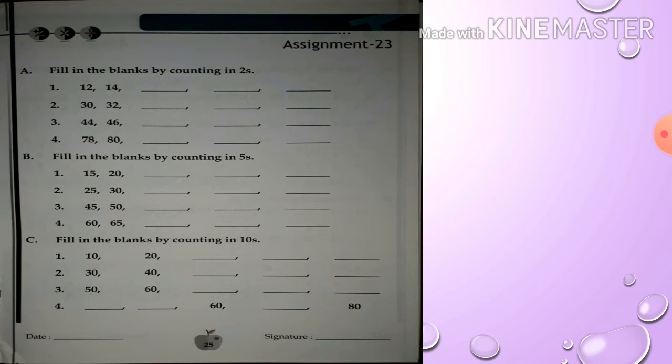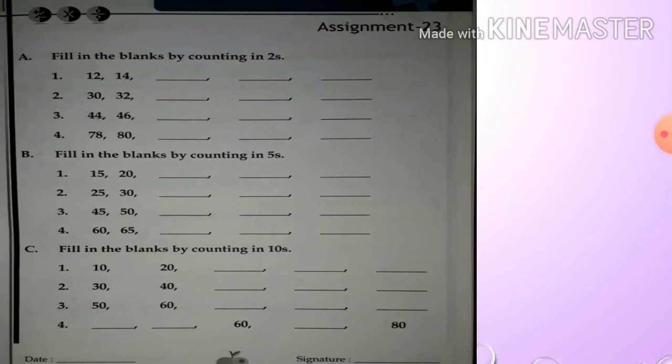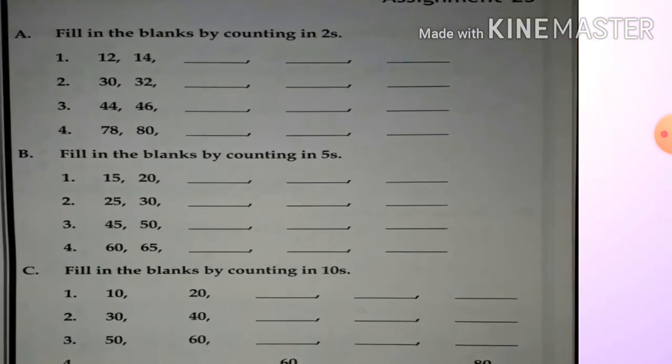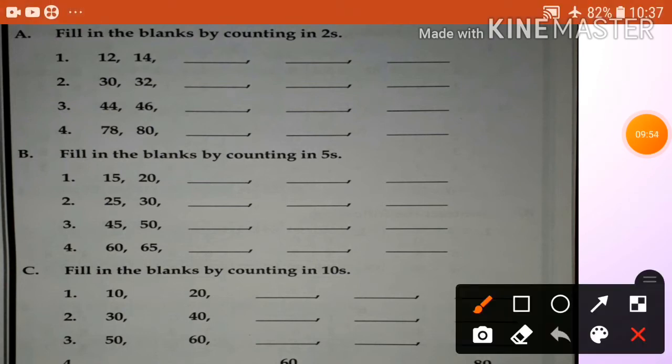Next page 25. Fill in the blanks counting in twos. Okay. So see here 12, 13, 14.